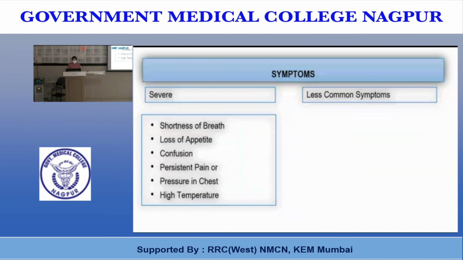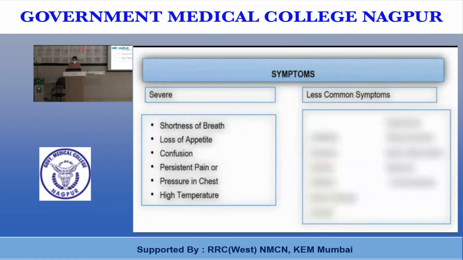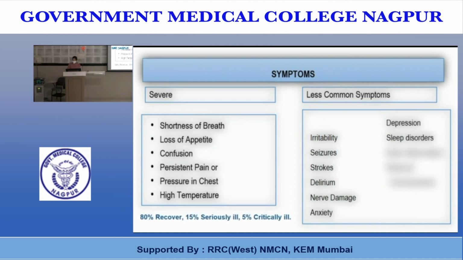In severe cases of COVID-19, the symptoms were shortness of breath, loss of appetite, confusion, persistence of pain, pressure in the chest, high temperature. The less common symptoms are irritability, seizures, stroke, delirium, nerve damage, anxiety, depression, sleep disorders, brain inflammation and reduced level of consciousness.